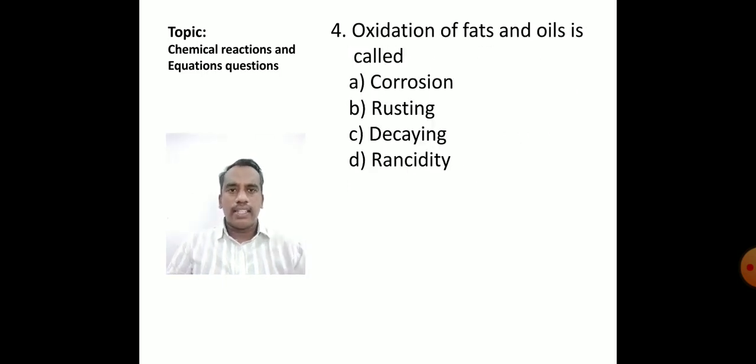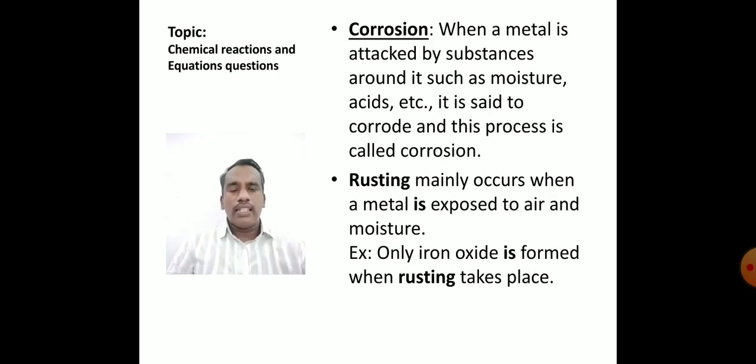Let us take the fourth question. Oxidation of fats and oils is called. Yes, very good. Some options are given. Let us check the first option. What is meant by corrosion? We learnt in our topic that corrosion is the process in which a metal reacts with atmospheric gases or air, and it also reacts with acids. When it happens to the metal iron it is called rusting.